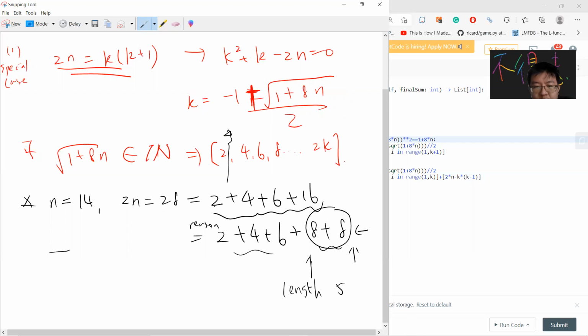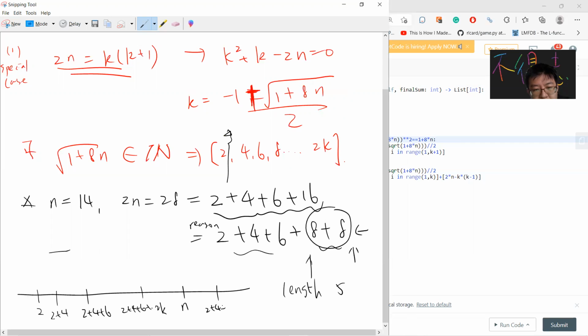So this tells me that you can do the same thing. You can find 2 plus 4 plus 6 up to 2k, where your n is here.